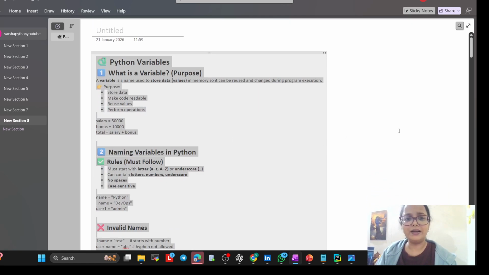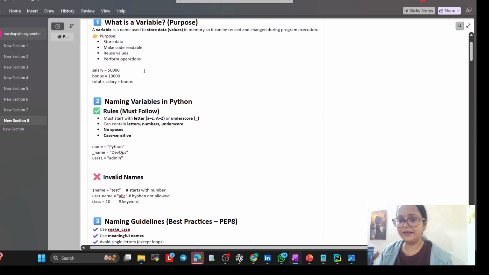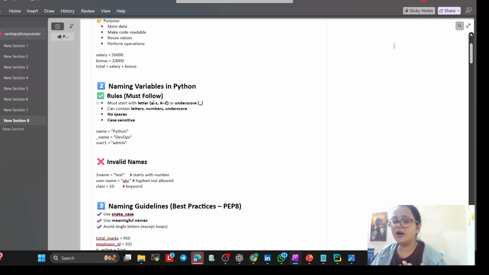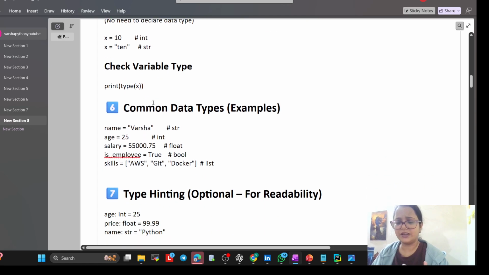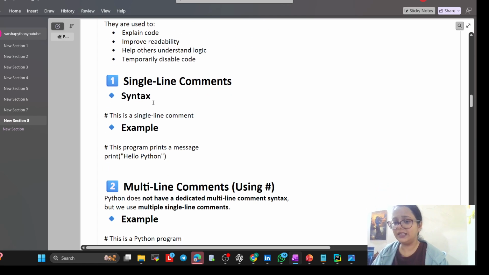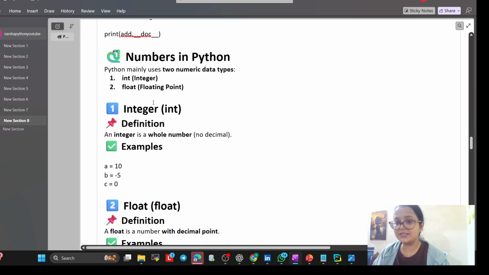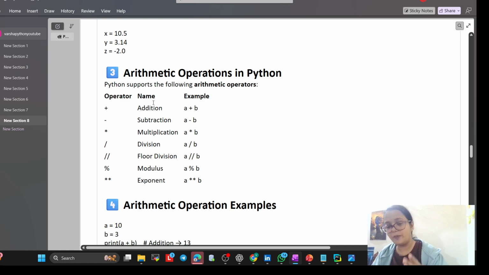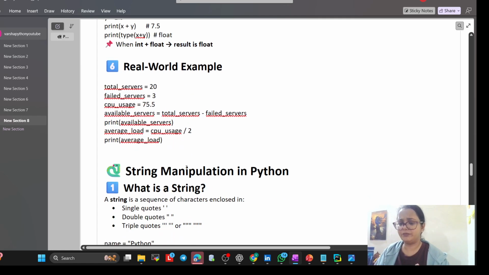See, today whatever I am going to cover: Python variable. What is a variable? I already have explained. Now, today I will explain naming in Python variable. It means what rules you must follow, and examples, assignment values, and after that, comments, single line comment, multi line comments, and quotes and numbers in Python like integer, float, arithmetic operation. In arithmetic operation, how can you use all these things? I will show you the example also, plotted together.